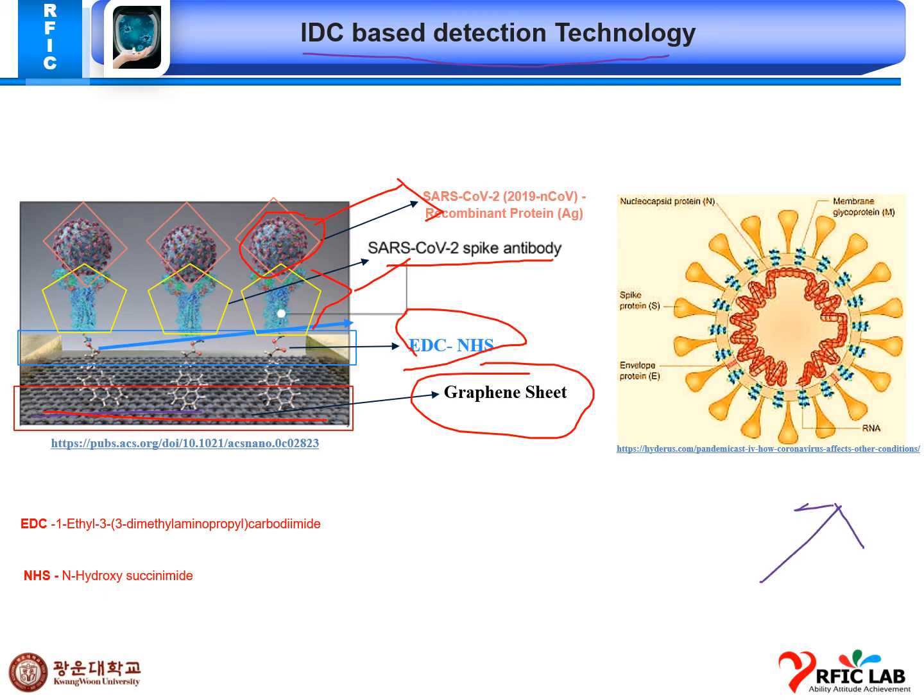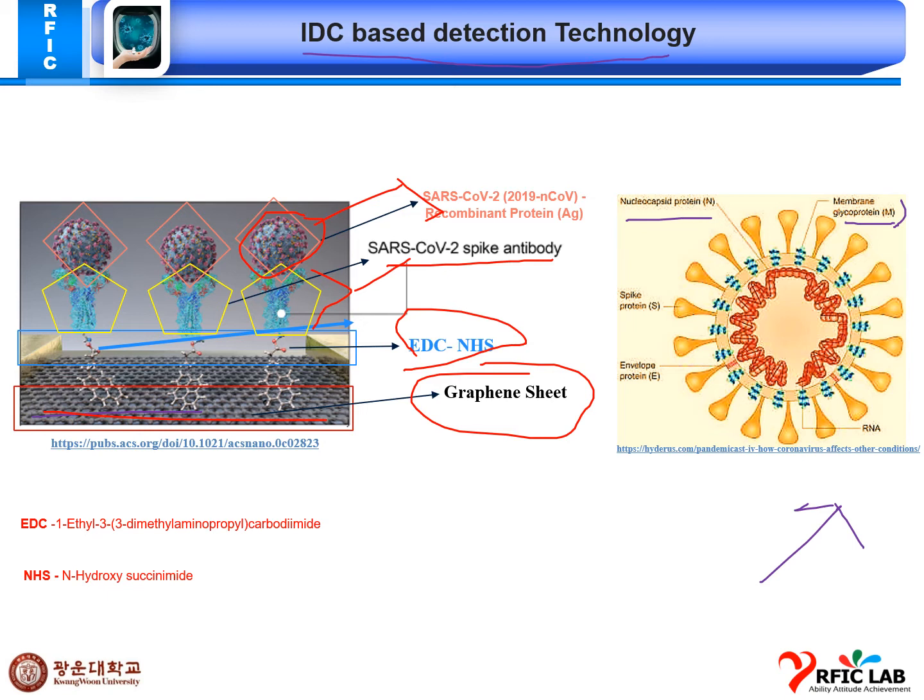This is the basic structure of the novel coronavirus, with envelope protein E, spike protein S, and nucleocapsid protein inside the body, and this is a glycoprotein. Glycoprotein is basically a protein plus a carbohydrate membrane.